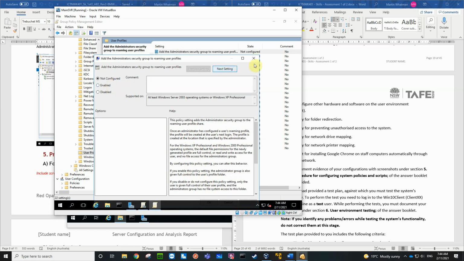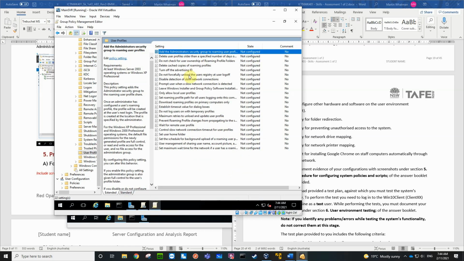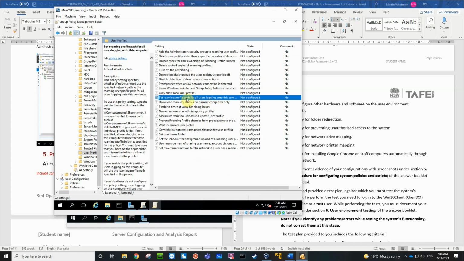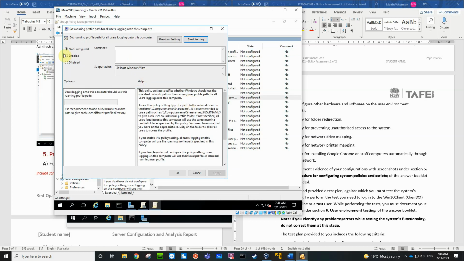I don't know whether we need to do that. What we do need to do is set the roaming profile path for all users logged into this computer. So what we're going to do is enable that, and they say you've got to use this %username% so that it separates out folders for different users. So in our case, we're going to put this into our DFS system,